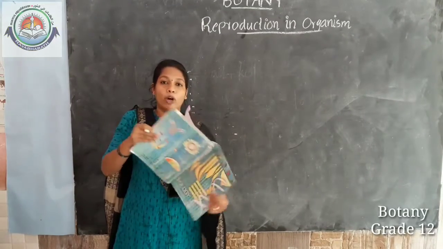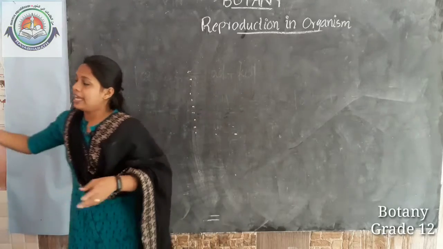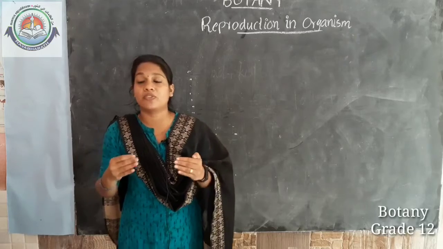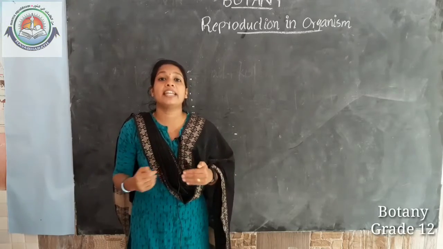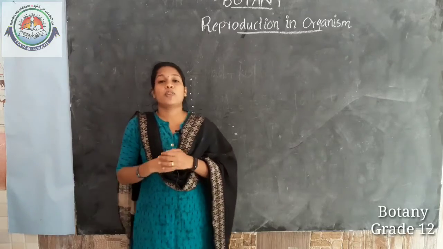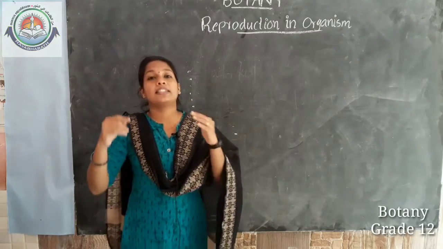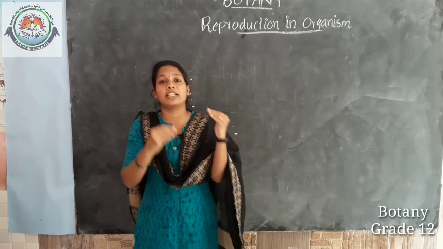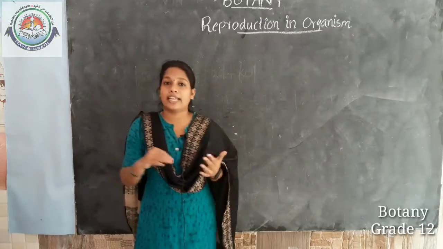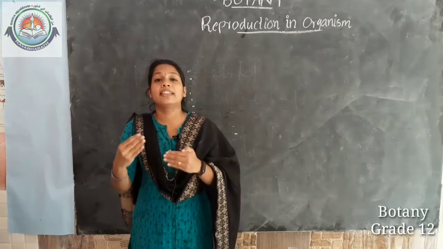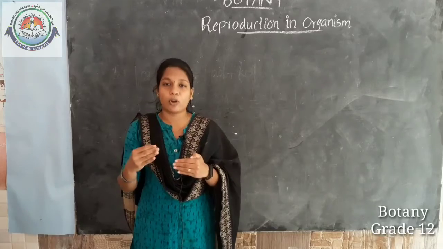So these are all about asexual reproduction, and we also studied the difference between asexual reproduction and vegetative reproduction. Did you remember that? Vegetative reproduction takes place in the case of plants, and asexual reproduction in the case of other organisms. Now we are moving on to the next topic, sexual reproduction.